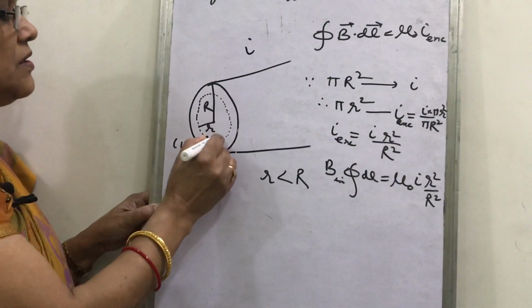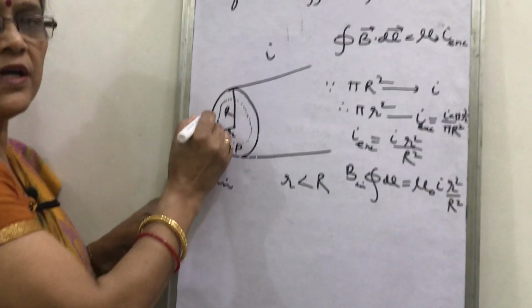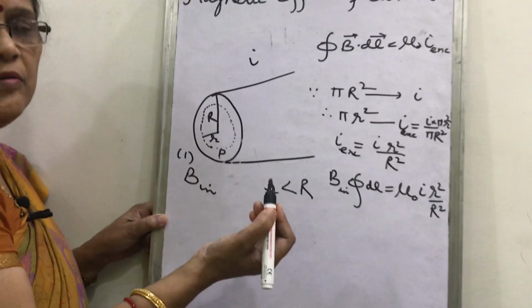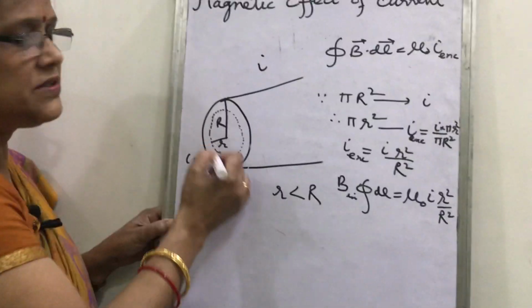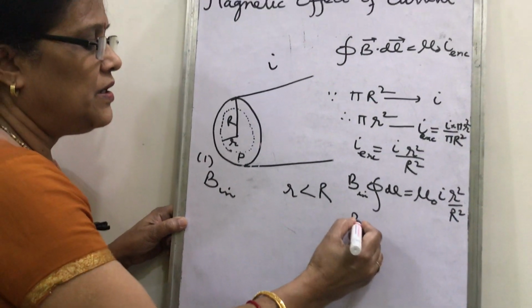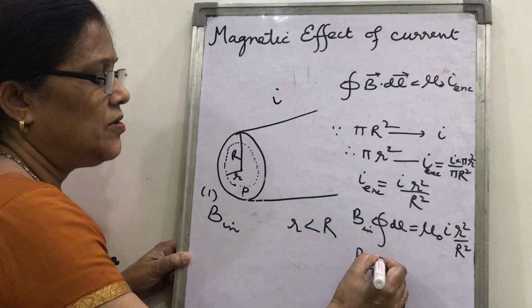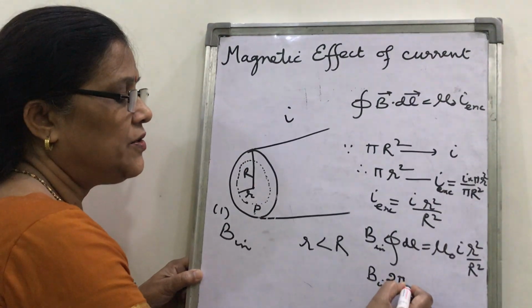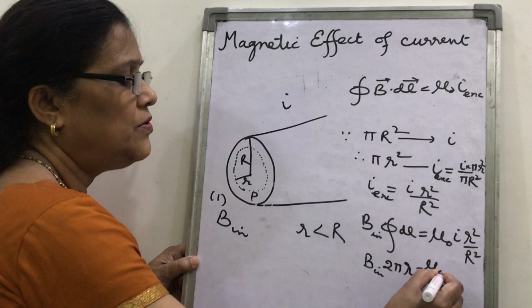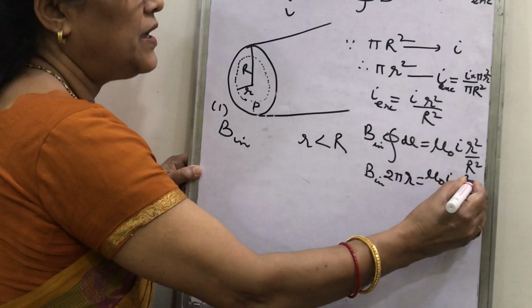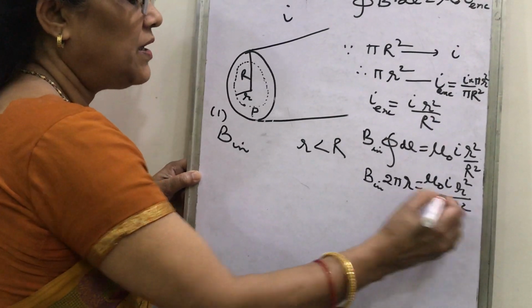What will be dl? It is 2 pi r, the length of a circle of radius small r. So B inside into 2 pi r equal to mu naught I r square upon R square.